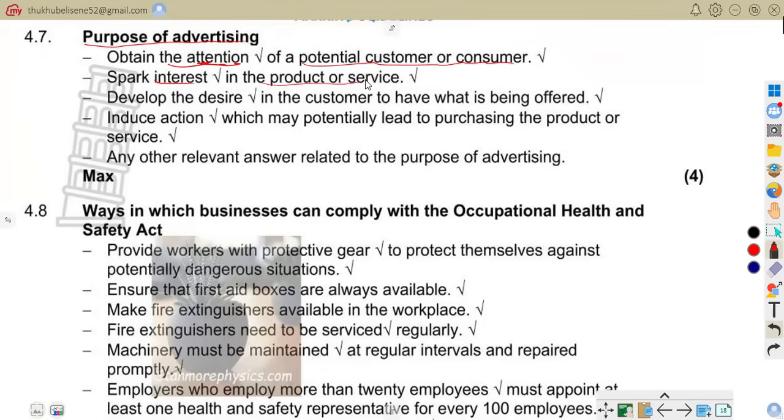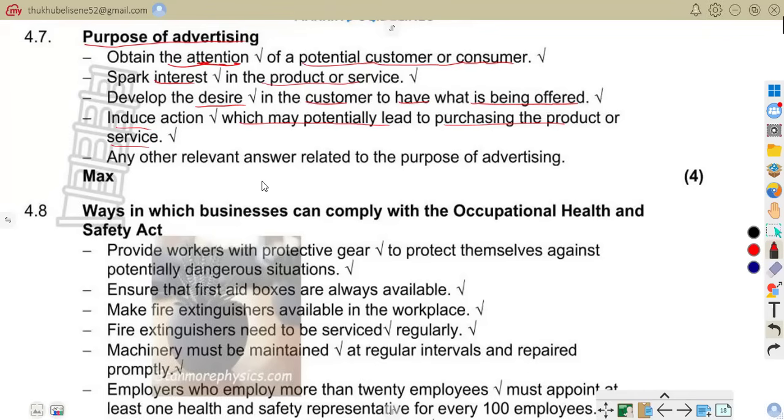Advertising makes customers curious. Develop desire in customers to have what is being offered. Customers want the product. Then induce action, which may potentially lead to purchasing the product or service.